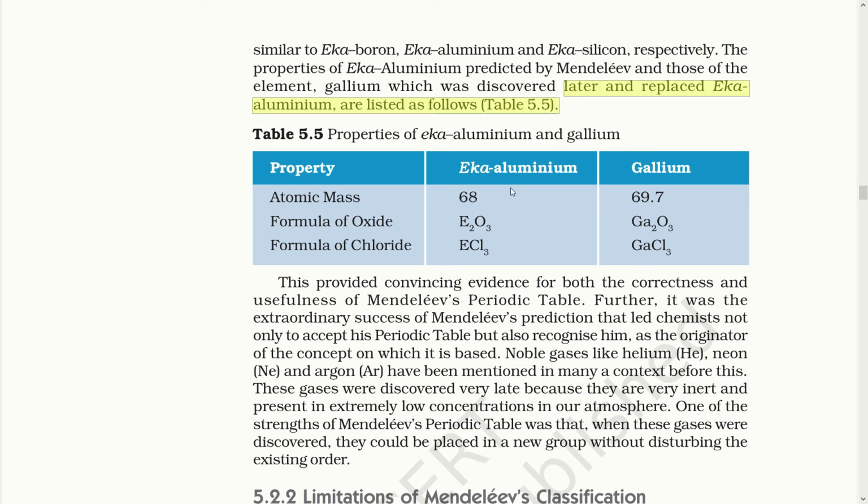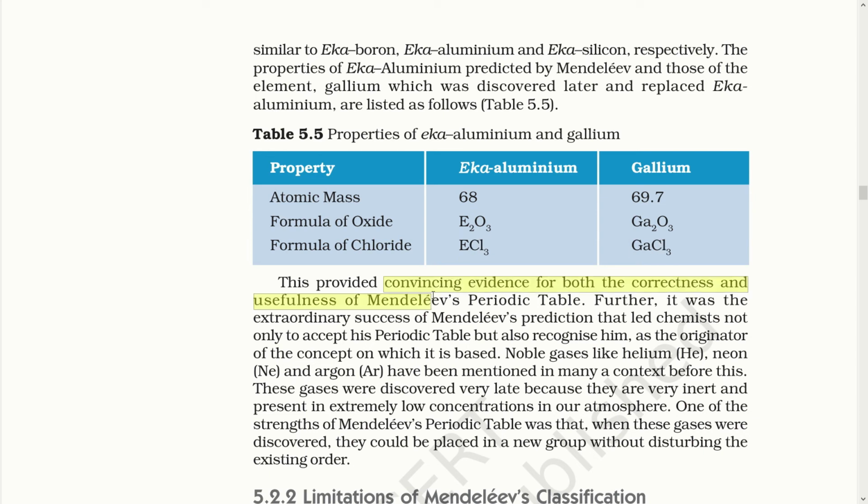So here you can see Eka aluminium was considered to have atomic mass 68, and gallium, which was found later and is placed in the block of Eka aluminium, had atomic mass 69.7. The formula that Mendeleev predicted for Eka aluminium was E2O3, similar to gallium, Ga2O3. Also, with the reaction of chlorine, ECl3, he found that it was GaCl3 for gallium.